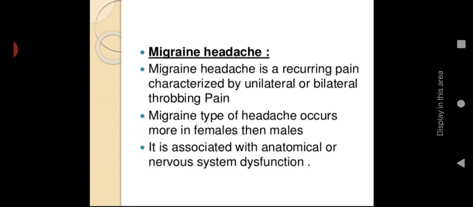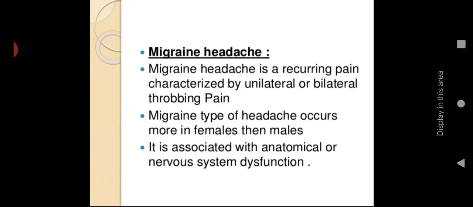Then the second one is migraine headache. All of you are familiar with migraine, and it is very commonly seen in teenage girls and others. Migraine headache is a recurring pain characterized by unilateral or bilateral throbbing pain. It is a characteristic of the brain throbbing, as if something is pricking; that sensation will be there. It is recurring, meaning reoccurrence will be there, and it can be unilateral or bilateral. Either it can occur on one part of the head or on different parts of the head. Migraine occurs more in females than males. The incidence ratio is higher in females than males.